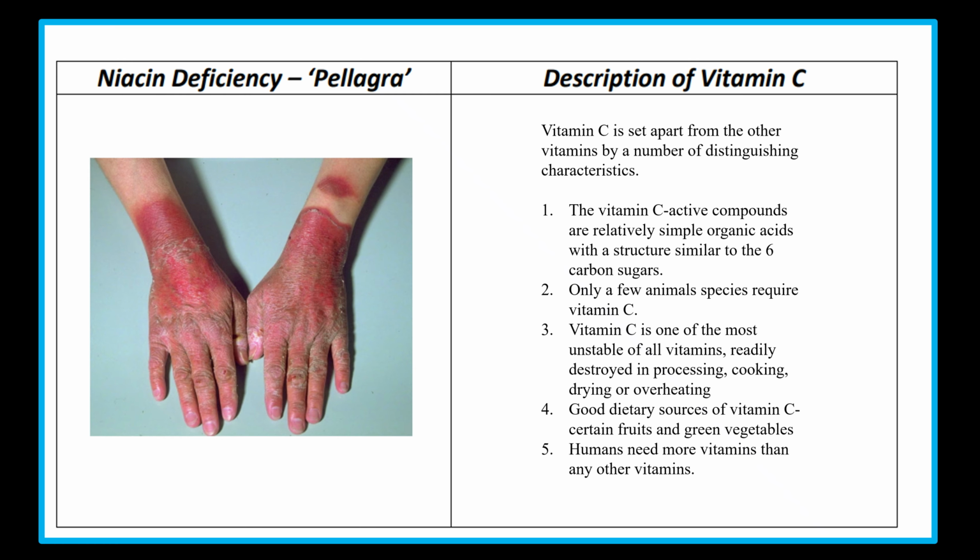Niacin deficiency causes pellagra. Vitamin C is needed to form other compounds and for the integrity of tissue. Vitamin C is actually a compound related to simple organic acids, structurally similar to carbon sugars. Only some animals synthesize vitamin C. Vitamin C is one of the most unstable of all vitamins and is directly destroyed by the process of cooking. Good dietary sources of vitamin C are fruit and green vegetables. Humans need more of this vitamin than other vitamins.